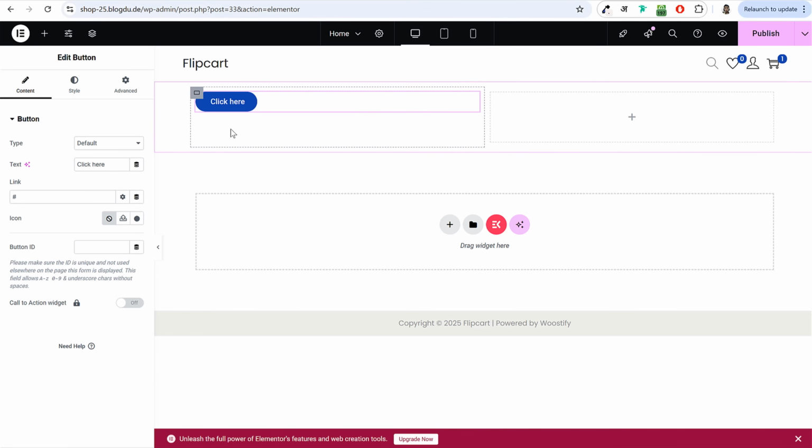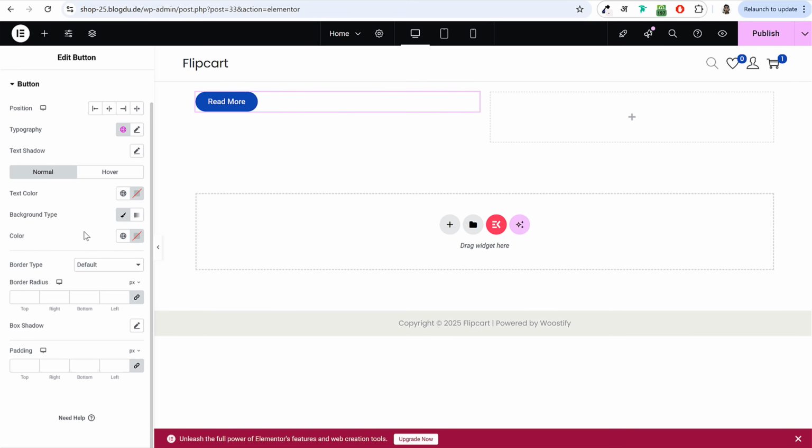Now, as soon as you use any element, whether it be the button element, heading element, icon element, whenever you insert a new element, you will see settings related to that at the left hand side. Now it says edit button, or whenever you click on an element, it shows settings related to that element at the left hand side. And every single element has 3 settings: content, style, and advanced. Under content, obviously you'll change the content, like instead of click here, if you want to type in read more, you can type in read more.